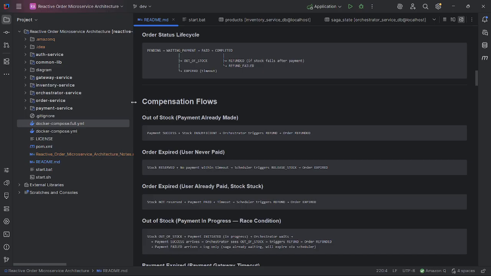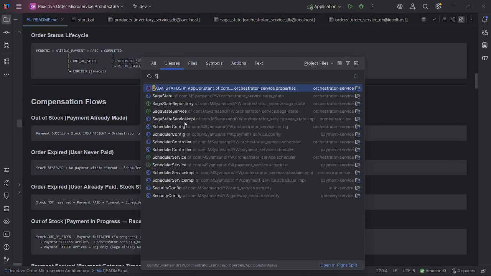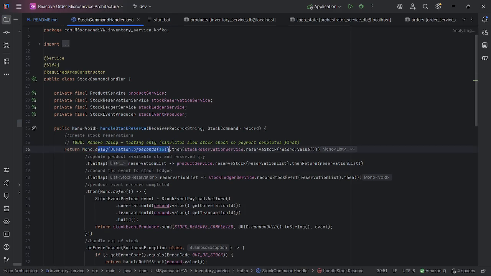So I also add a delay in stock. It's in the stock command header. I add a 15 second delay for testing, so I need to pay success before 15 seconds. Okay, let's try it.